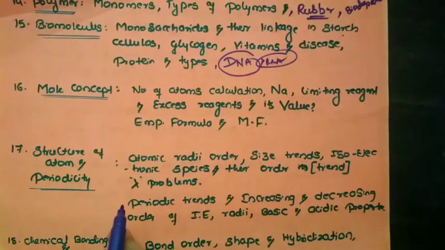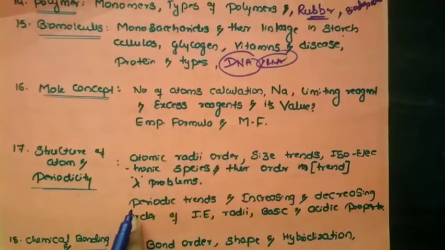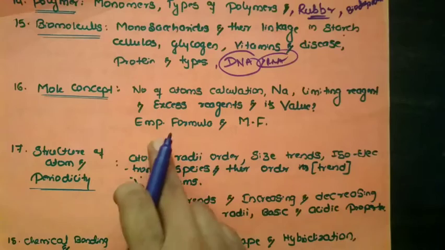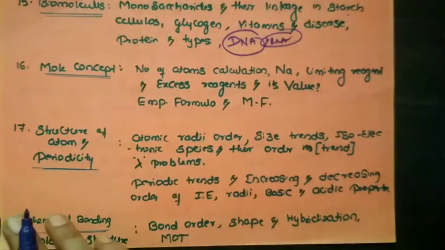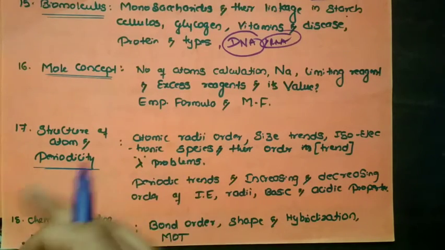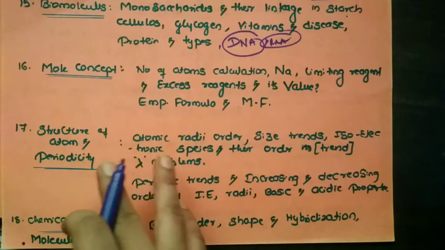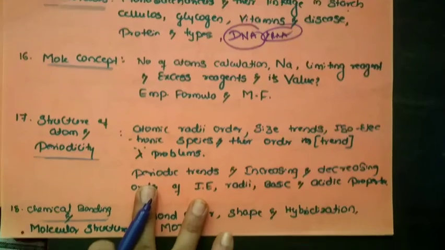And about the limiting reagent and the excess reagent, so they're quite related. All these concepts are quite related, and they are going to tell you to find out its value. And one more possibility is based on the empirical formula and the molecular formula, where they'll directly give the percentage of carbon, hydrogen, or they're going to give it in grams. You need to convert into the percentage, and you need to calculate the empirical formula as well as the molecular formula. There is a possibility.